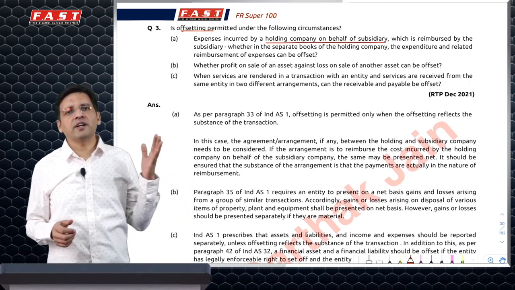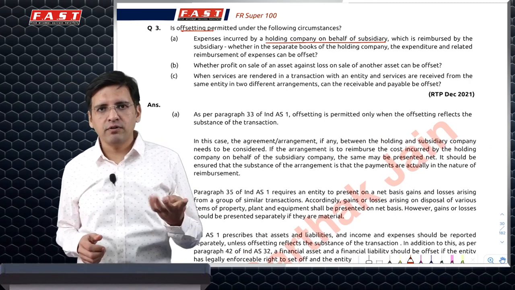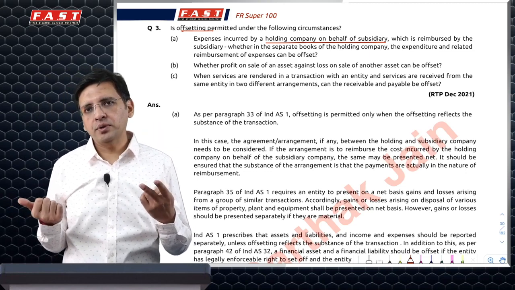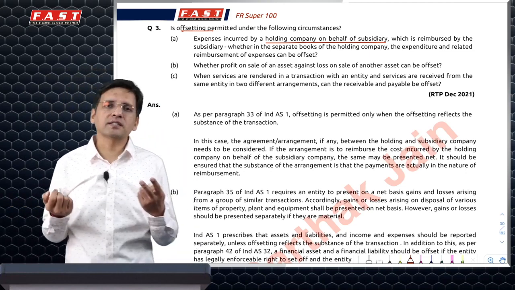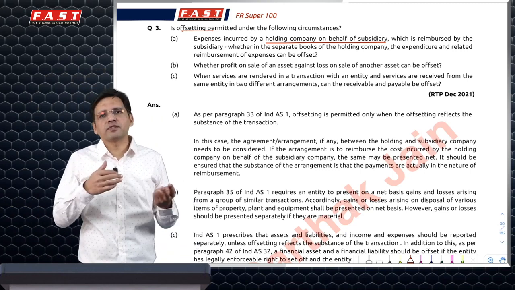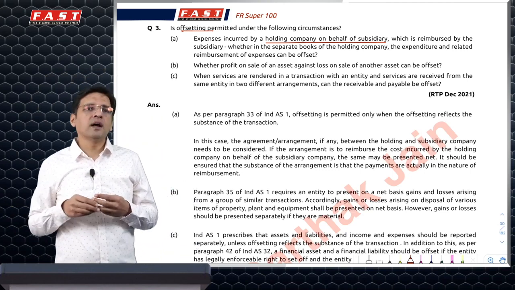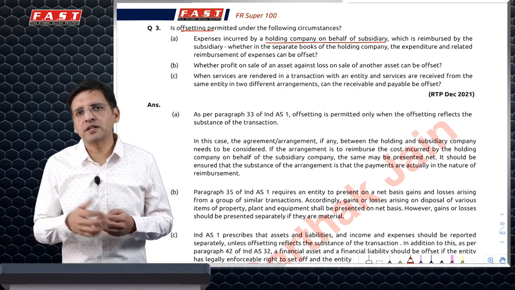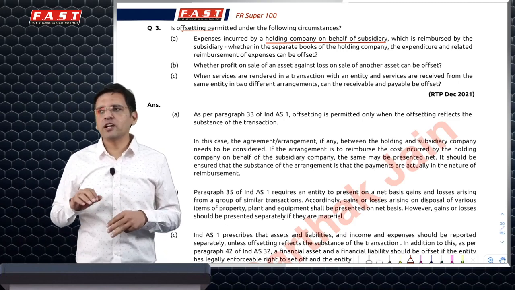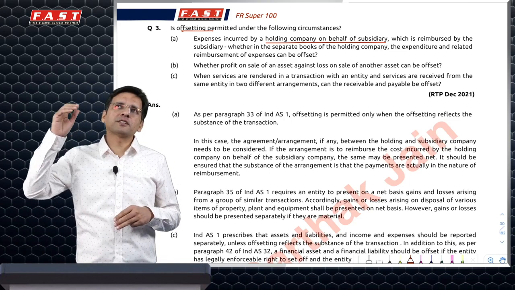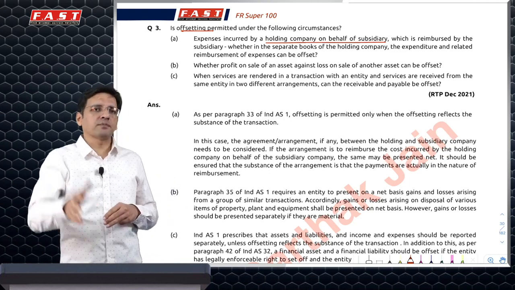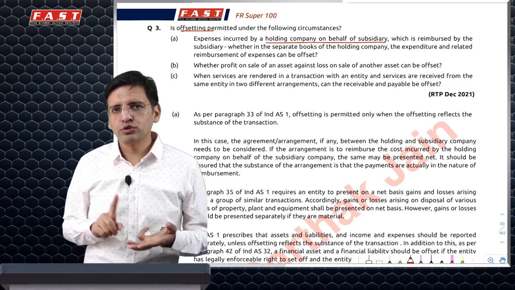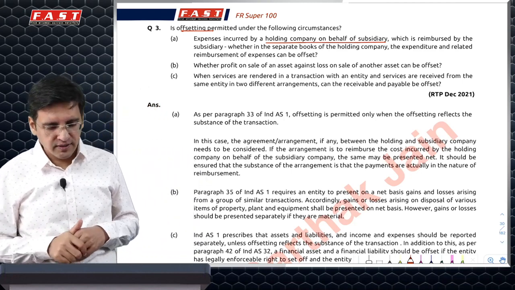Whether we can do offsetting, Ind AS 1 says offsetting is permitted in certain cases. First, if any Ind AS specifically permits it, you can do that. Second, similar nature transactions can be offset, as in profit and loss from sale of PPEs, unless it is material. Third, if offsetting would represent the substance. So if holding is specifically doing these reimbursements and incurring these expenses on behalf of subsidiary only, then definitely offsetting would represent the substance of the transaction. So you should offset. You should give a conditional answer like this in this case.